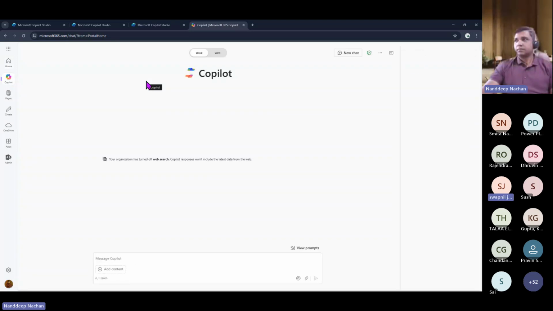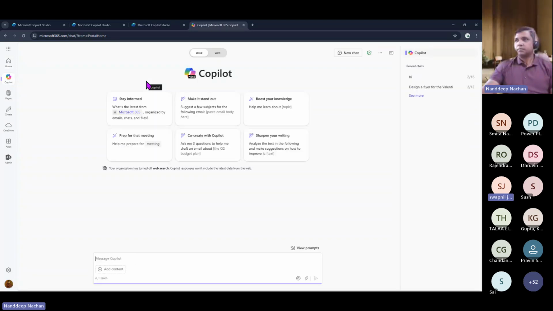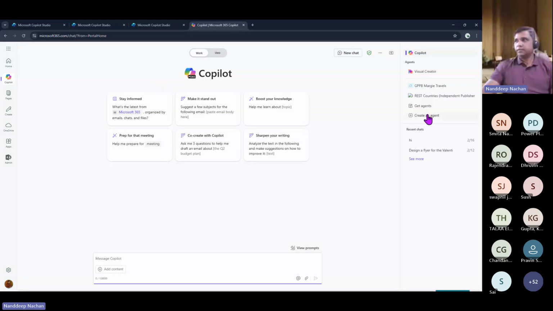This one, create an agent. Yeah, so I don't see that. It could be because of some permissions or something. Do you have a Copilot license with you? I have a Microsoft Copilot trial. Will that suffice or not?